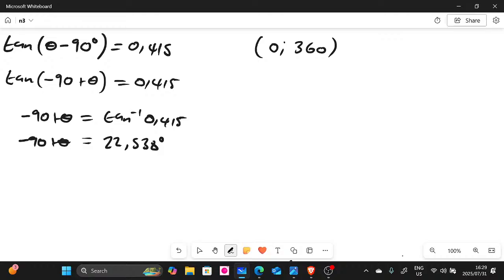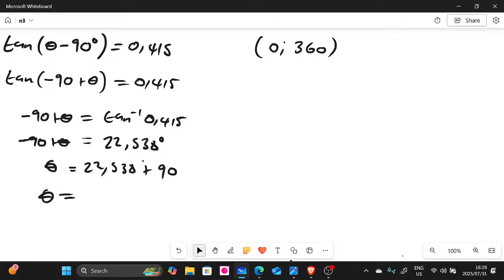But we still have theta here. We're going to take this 90 to the other side. It's going to be positive. So theta is 22,538 plus 90. You guys agree? Plus 90.